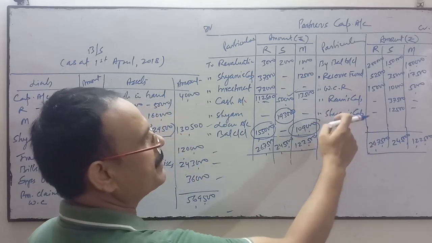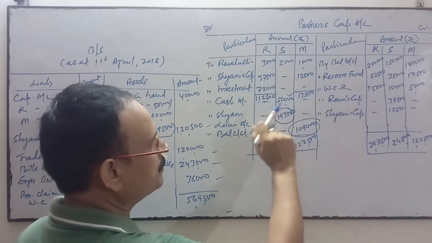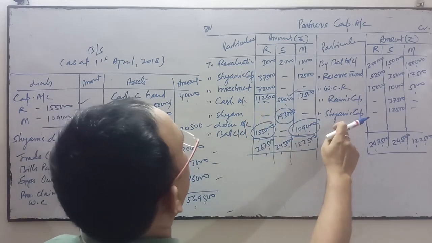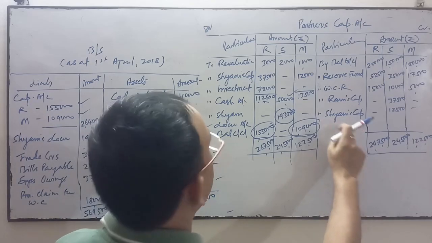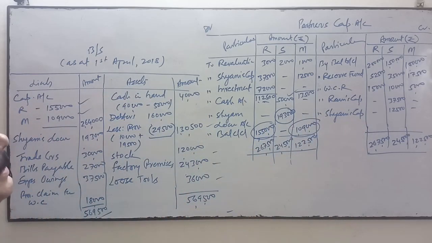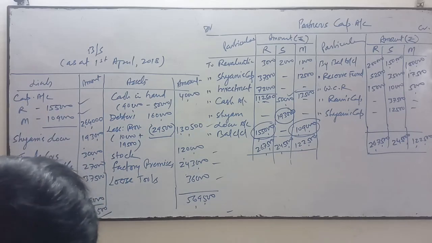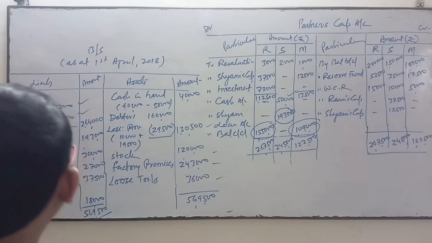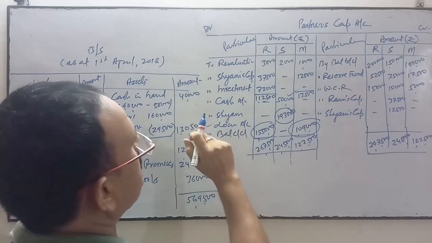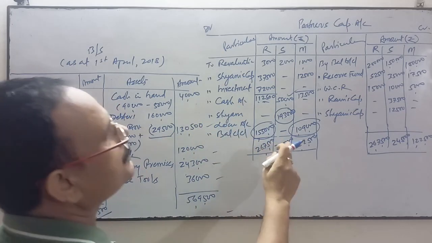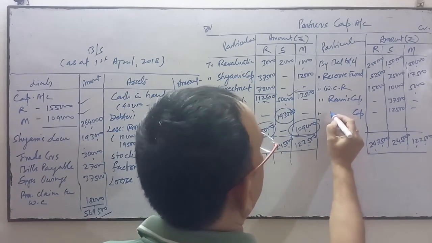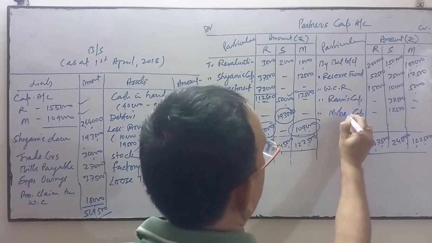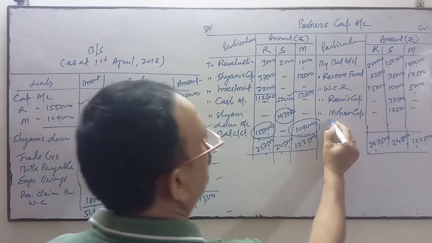Ram's capital account debit, Mohan's capital account debit to the retiring partner. Who is the retiring partner? Retiring partner is Shyam. Not Ram, it is Mohan's capital.